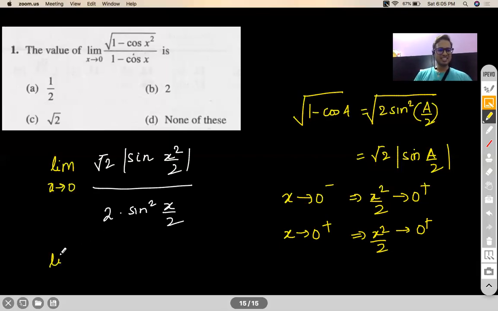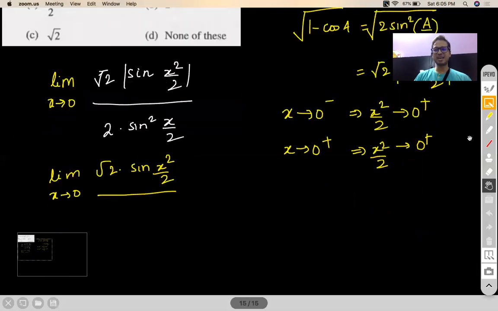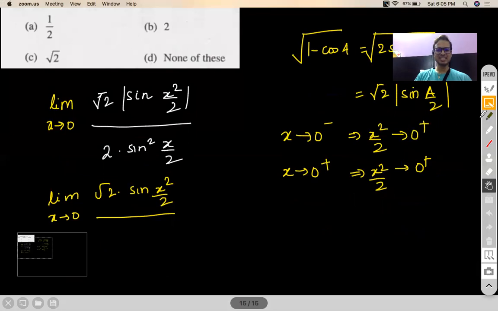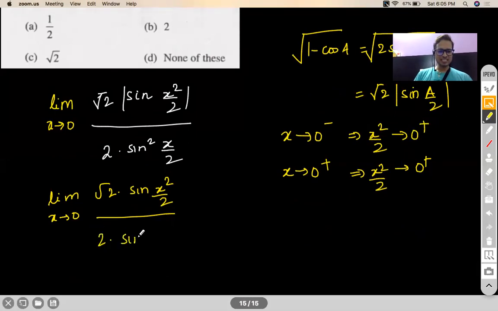So here you had a narrow escape, right? Mod was not that significant. Even if you had written under root of 2 sine square A by 2 as just root 2 sine A by 2, you would have been saved by chance of luck. But luck doesn't always favor you. Now, root 2 and 2 will cancel each other out, giving you 1 by root 2.